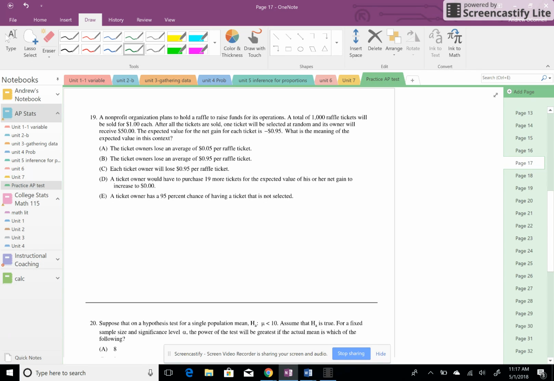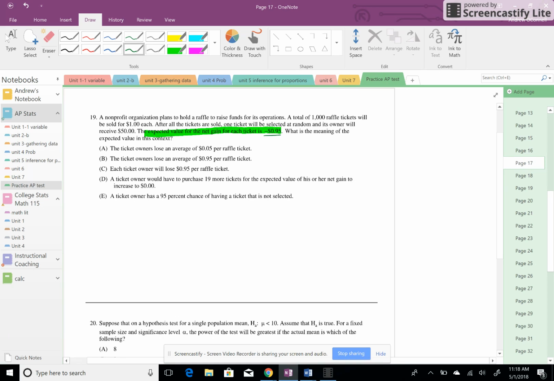19. A nonprofit organization holds a raffle to raise funds for its operations. A total of 1,000 raffle tickets will be sold for $1 each. After all the tickets are sold, one ticket will be selected at random and its owner will receive $50. The expected value for the net gain of each ticket is negative, so you're expected to lose 95 cents on each ticket. Or not you, but the ticket owner is expected to lose 95 cents for each ticket.